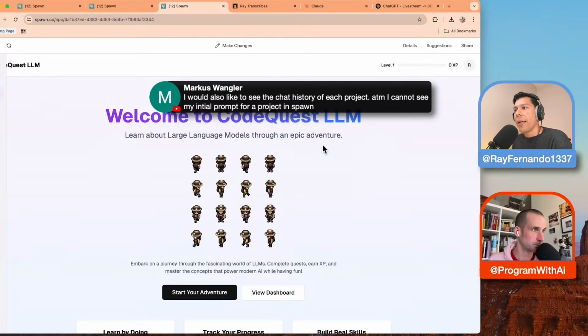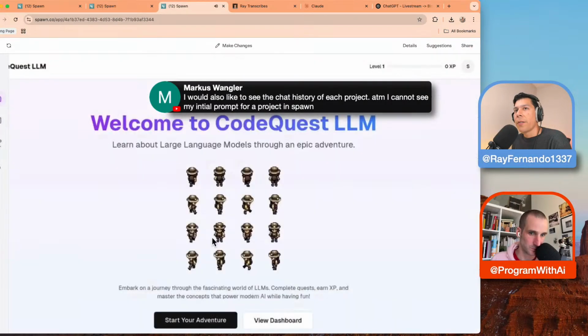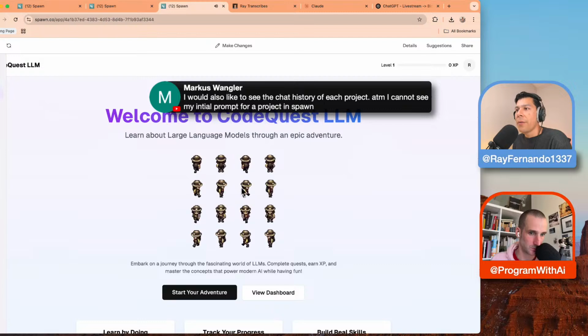As Javen explained, the assistant has access to all of the apps. So you can say, for the side quest, I even forgot the name, CodeQuest LLM, can you make these changes? And it should be able to make those changes.